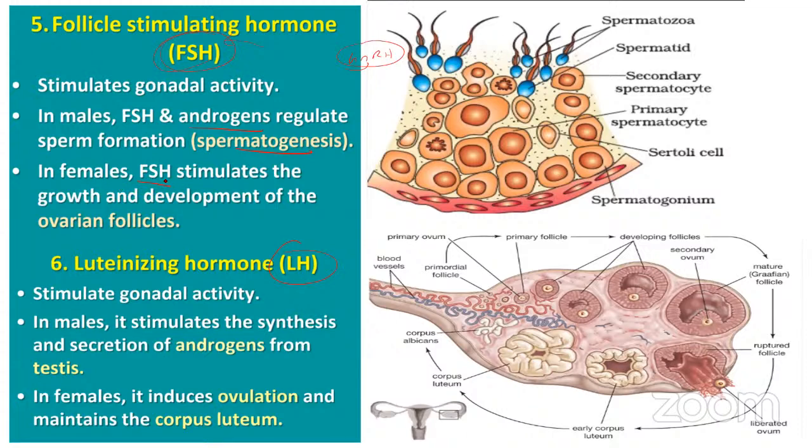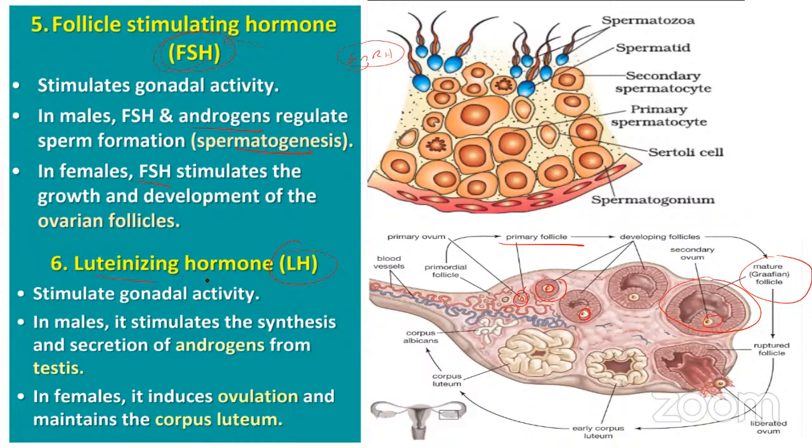Ovarian follicles are certain bodies which look like this. Within these follicles, you can see that there is an egg that is developing. As the follicles are formed, they are called primary follicles. As they mature, they turn into Graafian follicles, also called mature follicles. As the follicles are developing, the egg is also developing, that means it is becoming an oocyte. Understood? So this is about females.